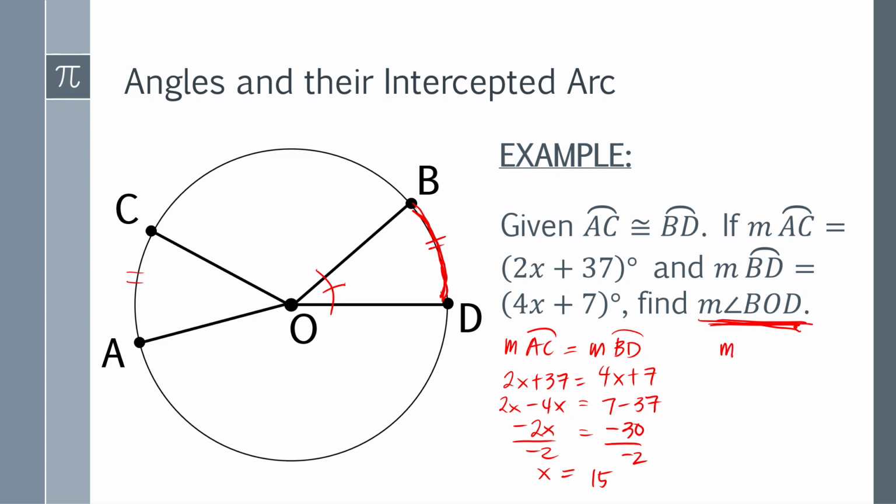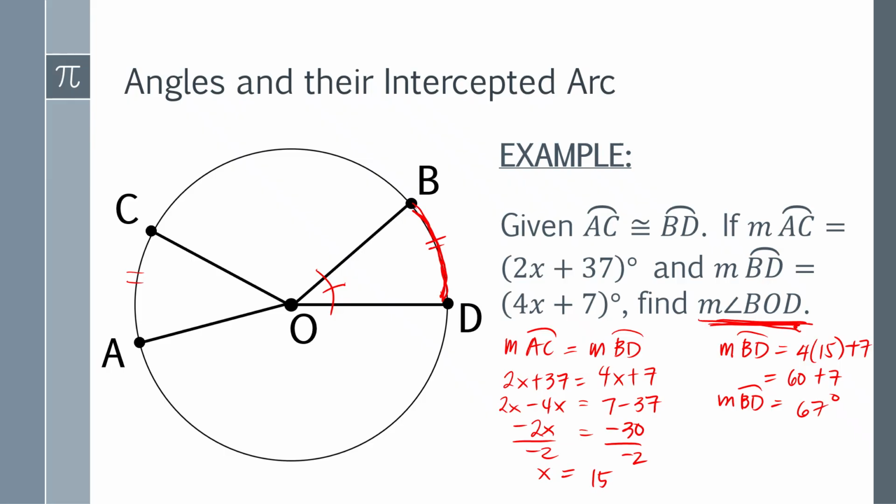Therefore, the measure of arc BD is equal to 4 times 15 plus 7. 15 times 4 is 60, plus 7, so the measure of arc BD is now 67 degrees. But is this our final answer?